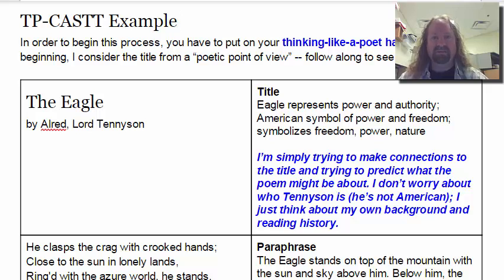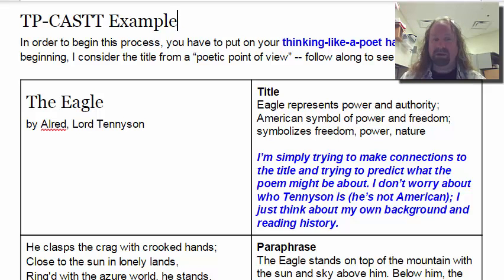What does the title make you think of? This is just an opportunity for you to think about what the title means in general. The eagle. Well, an eagle is a representative of power and authority. It's a symbol of America. It's a symbol of freedom. All I'm doing here is trying to make connections between what the title is and what I already understand. I'm just trying to predict what the poem might be about.